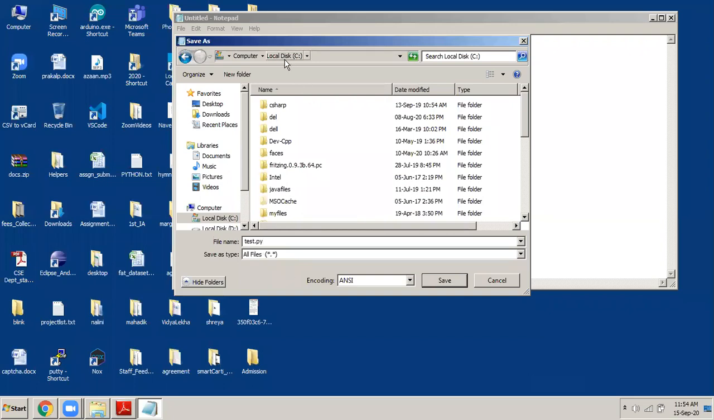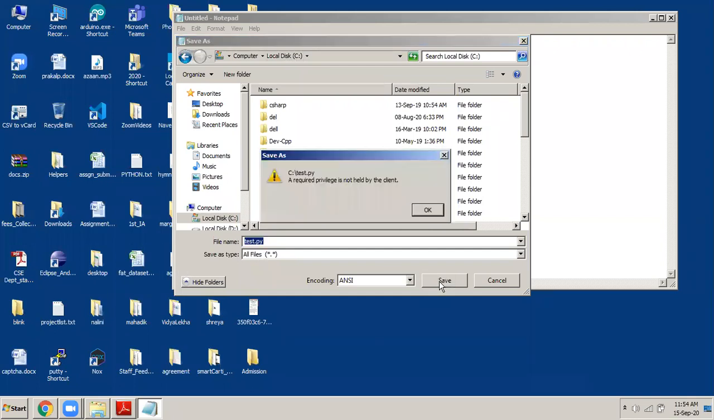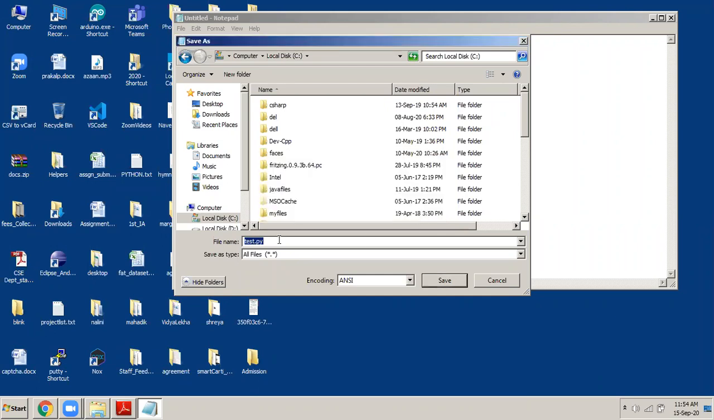And where am I saving it? I'm saving it in the C drive. So what is the name of the program? test.py, save. Okay, I save it. Now, it is saying that a required privilege is not held by the client and all that. I'm trying to save to the C drive. The C drive is a primary drive. Normally in some computers it will not allow.